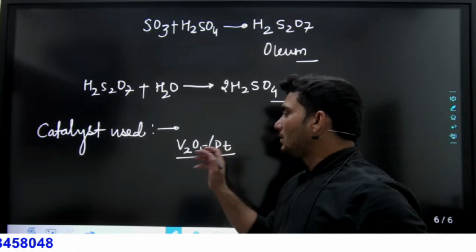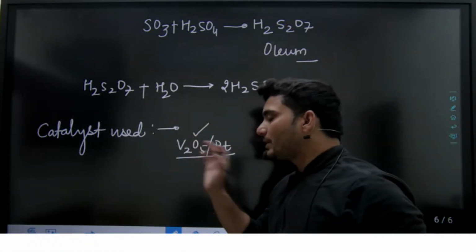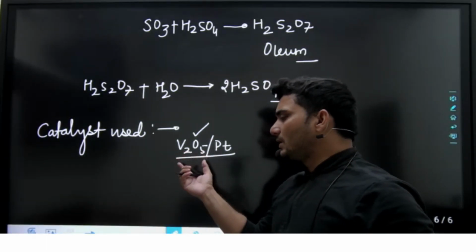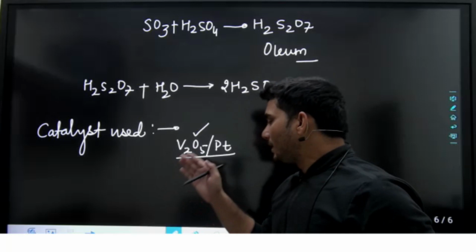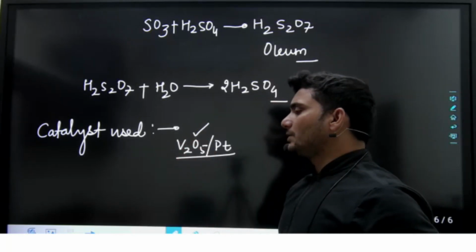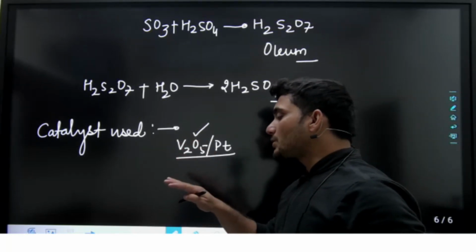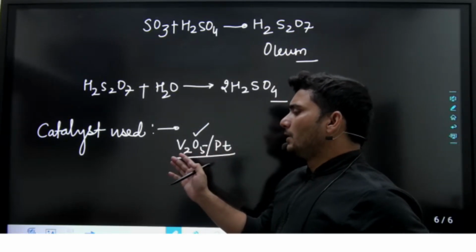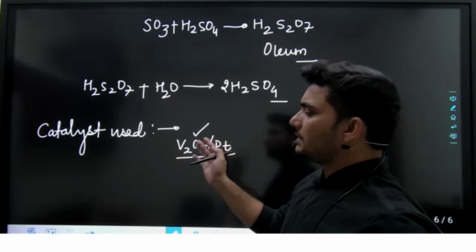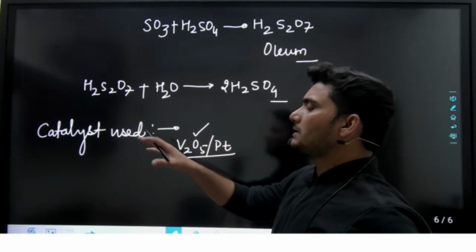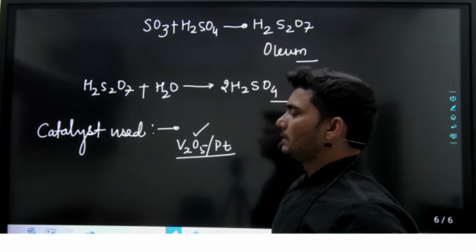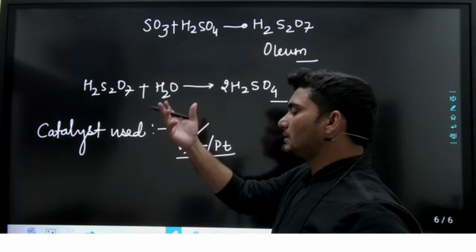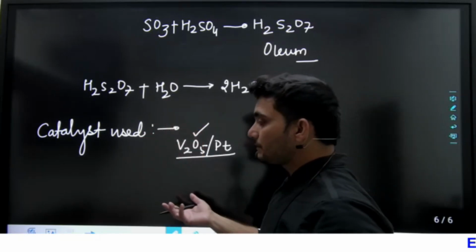Try to understand what we are using. We are using vanadium pentoxide. Its initial cost is very low. Its catalyst activity initially is not as high as in the case of platinum. But what we find is that when the V2O5 catalyst is deactivated, after that we can regenerate it, or rather we can take a new batch of the catalyst.